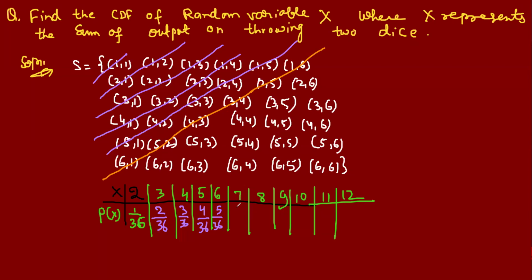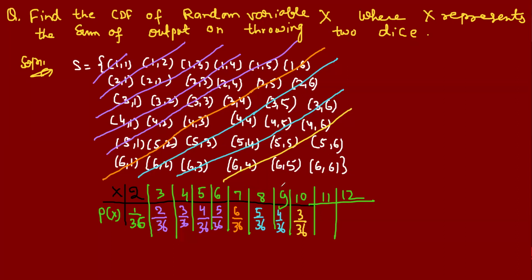Yes, 6 possibilities are there. Getting 8? 9? Ten? For 11, only 2 possibilities, either 5, 6 or 6, 5. Understood? For getting 12, you have only one possibility.